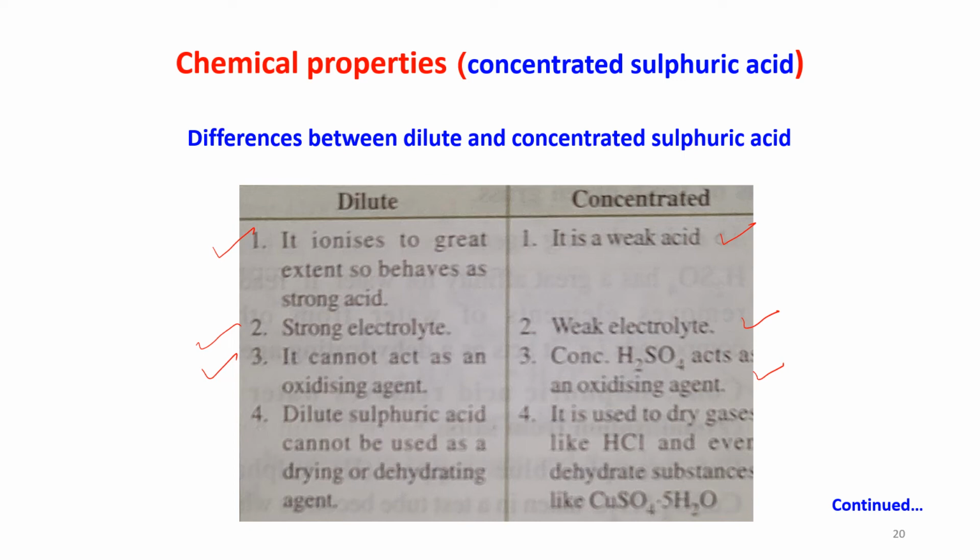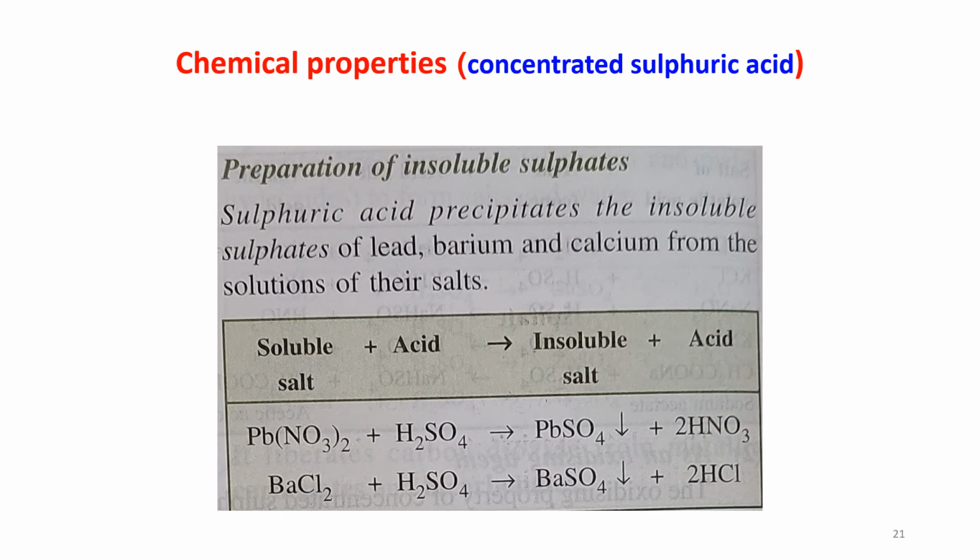Dilute sulfuric acid cannot be used as a drying or dehydrating agent, but concentrated sulfuric acid is used to dry gases like HCl and dehydrate substances like CuSO4.5H2O. Sulfuric acid is used for the preparation of insoluble sulfates. It precipitates the insoluble sulfates of lead, barium and calcium from the solution of their salts.